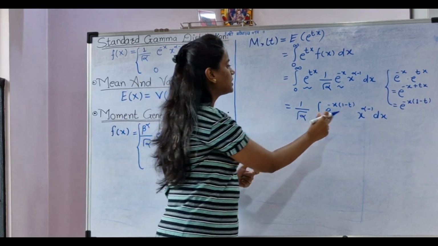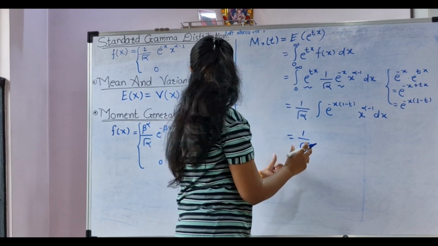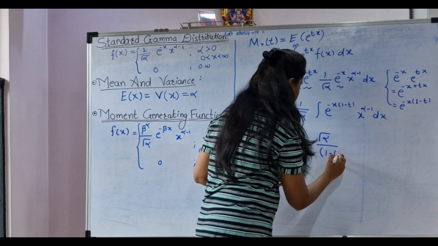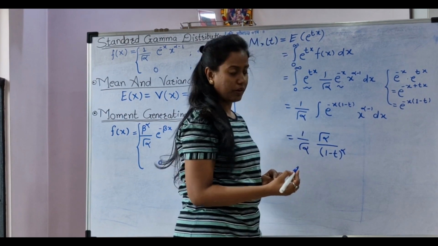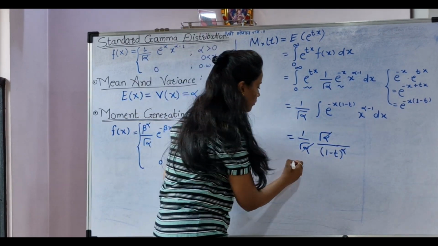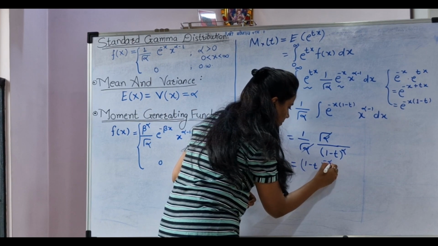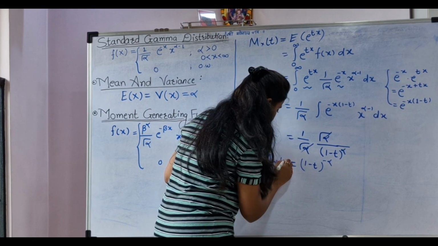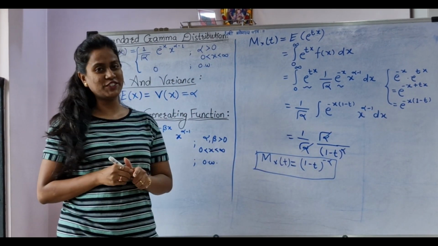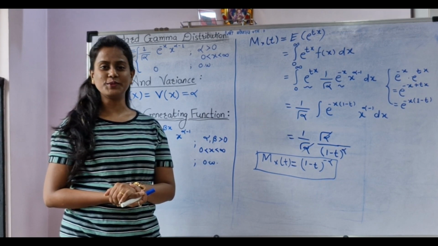And therefore the same term we can write as 1 upon gamma alpha as it is, and here it will be gamma alpha upon (1 minus t) to the power alpha. Now this gamma alpha will get cancelled, and what we will get here? (1 minus t) to the power minus alpha, and this is our moment generating function for a gamma distribution.